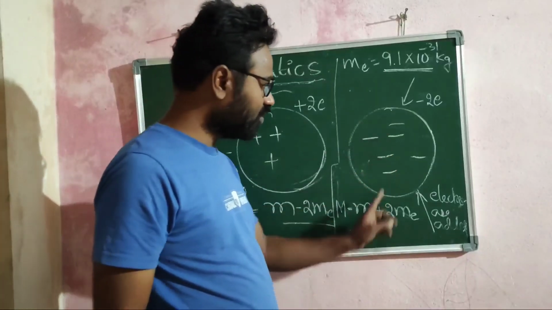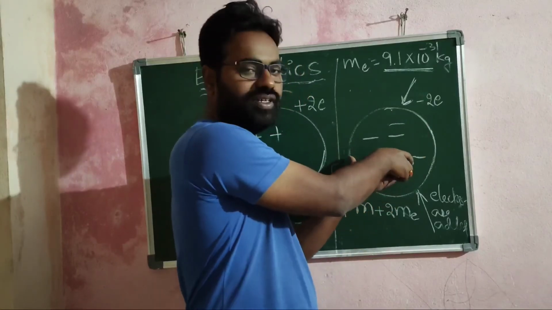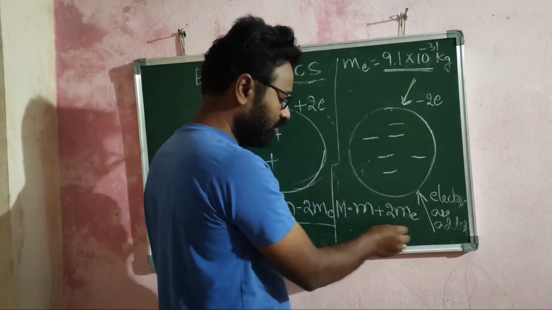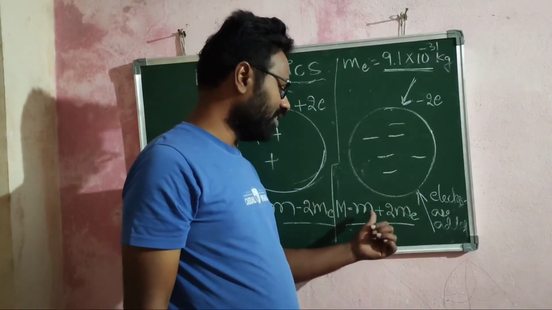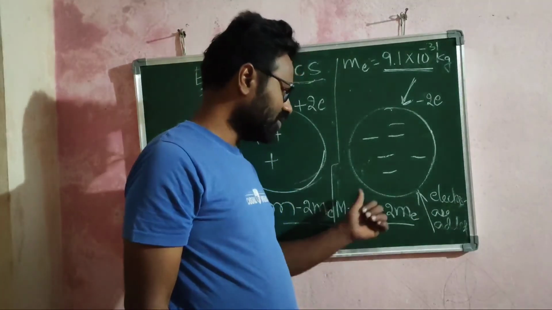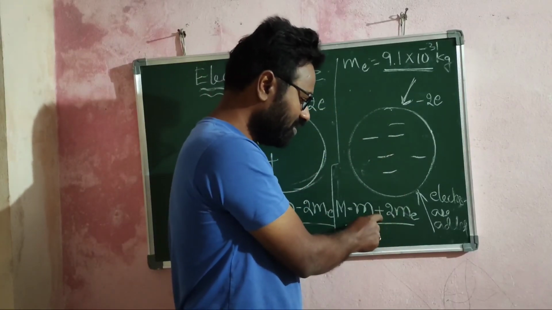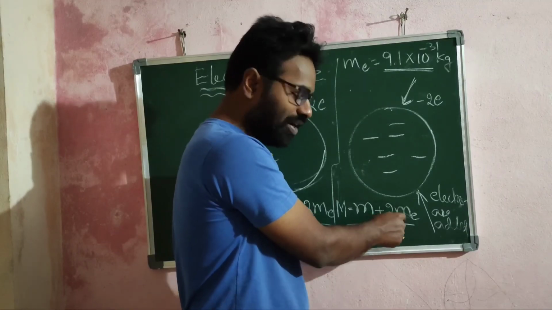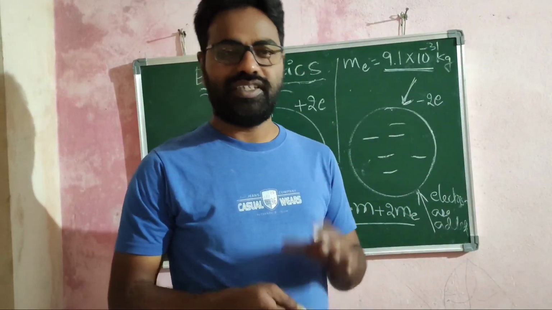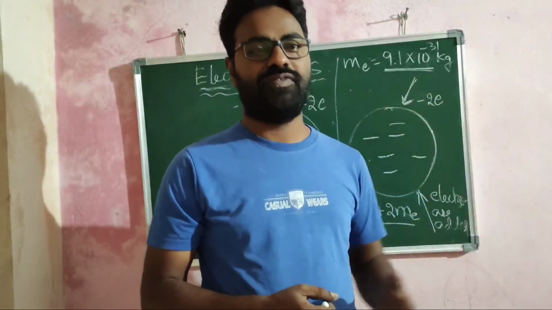In a similar manner, as this sphere is given 2 electrons, 2 electrons are added to this sphere. Therefore, the effective mass of this sphere will be increased by 2me. The effective mass of this sphere becomes m, the original mass of the sphere, plus 2 times the mass of the electron. So even though it is a microscopic change, there is definitely a change in the mass of the spheres when there is a difference in the charging.